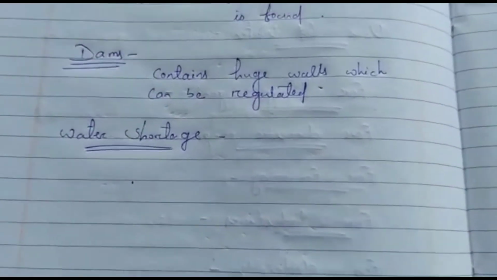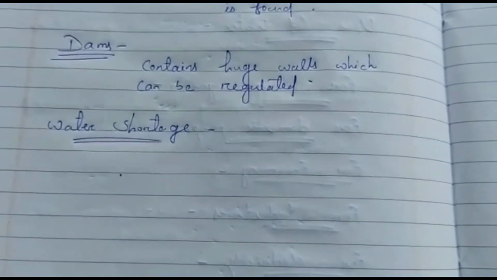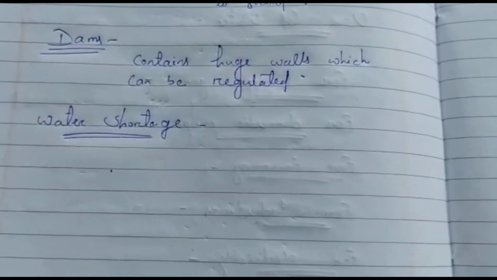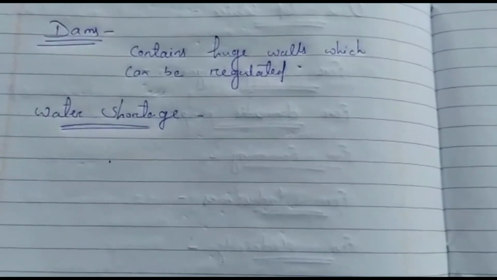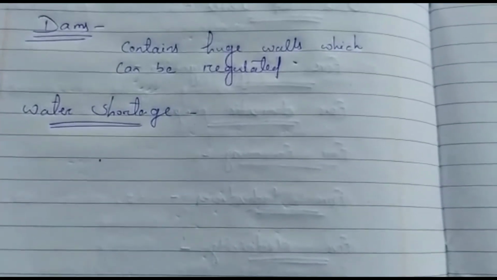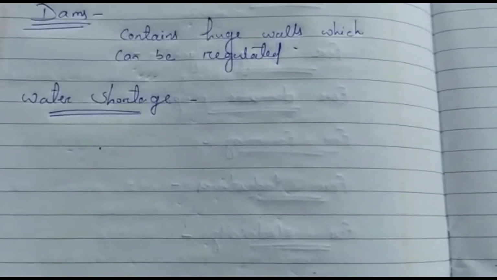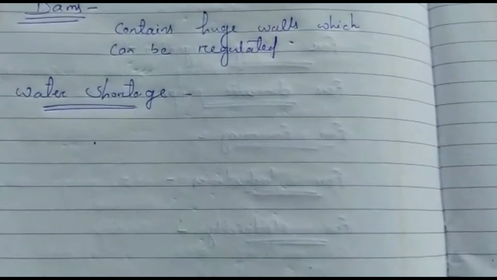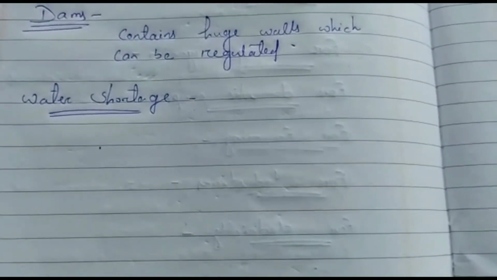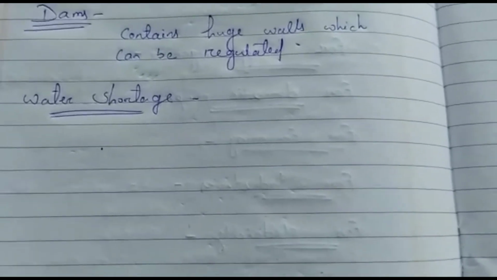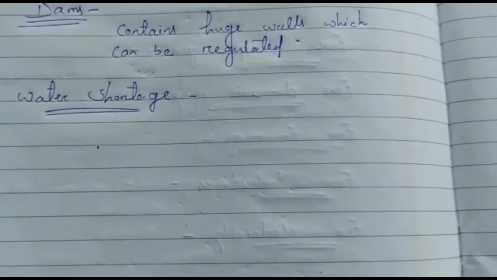So next is water shortage. We are already facing this problem. The need for water is increasing but the supply is limited. In the parts of our country where water is easily available, people use and waste water without any thought of conserving it. On the other hand, there are places and people who do not even get enough water for drinking. They have to walk miles to get their daily supply of water.